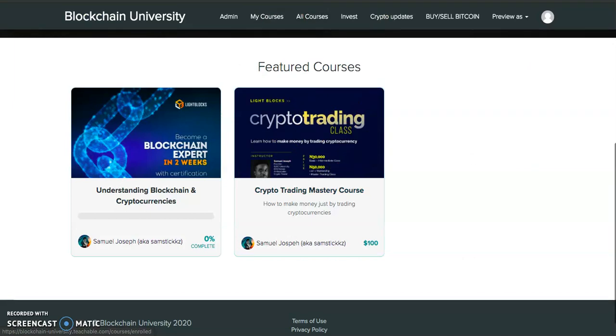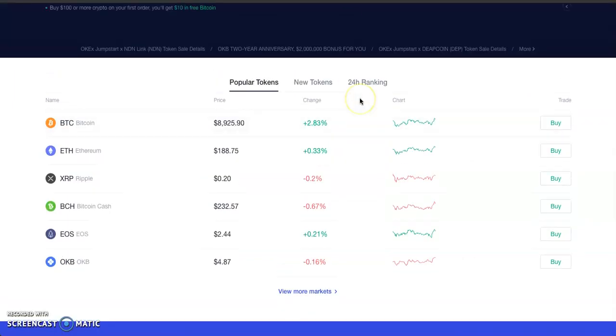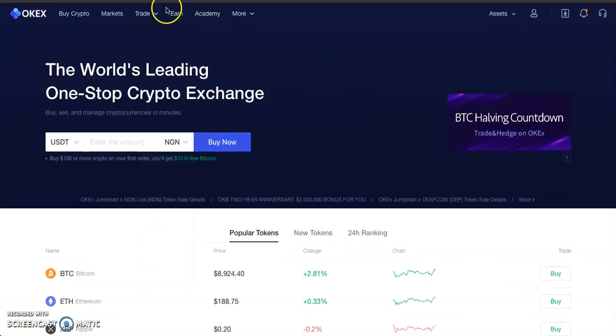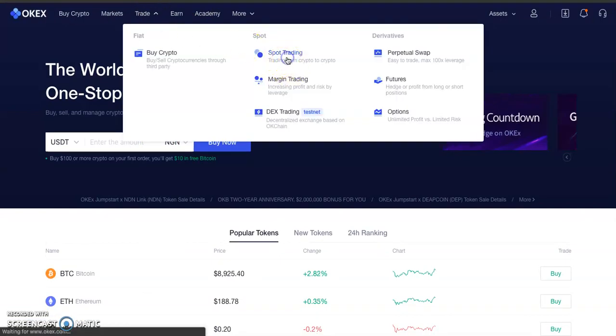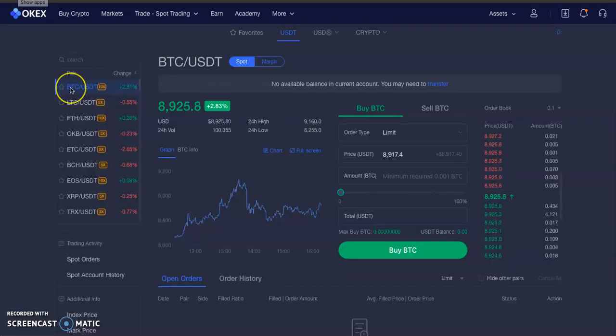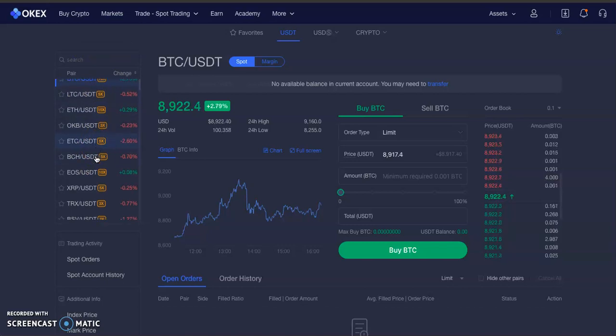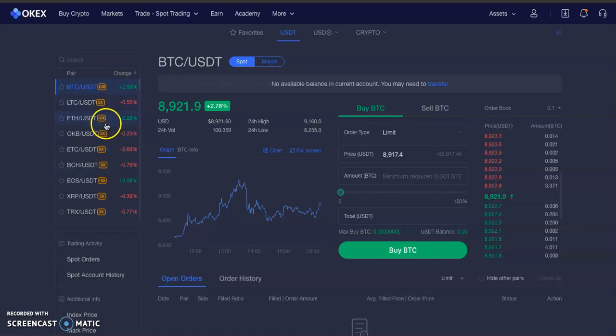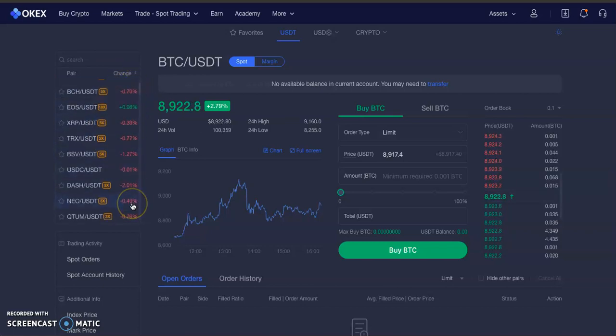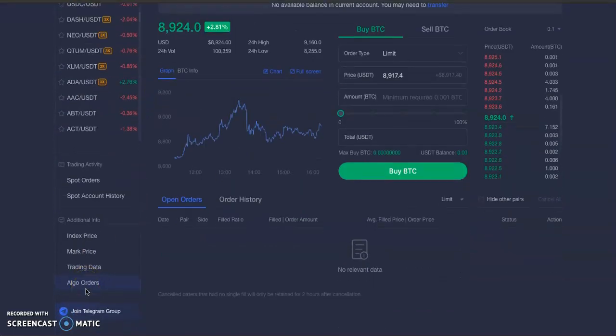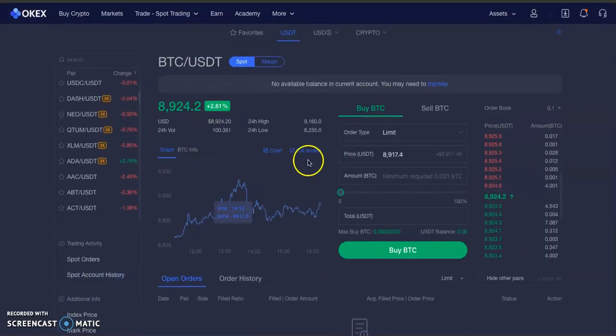Right, guys. So that's that about Okex. That's just a review. If you go to spot trading, it looks pretty simple to use. So just a run through. These are the different trading pairs. If you've already gone through our trading course, you know what trading pairs are, and you should know what this 10x, 5x means, what all this means. So these are the trading pairs, and also this is a little chart. You can actually expand the chart to have a better view.